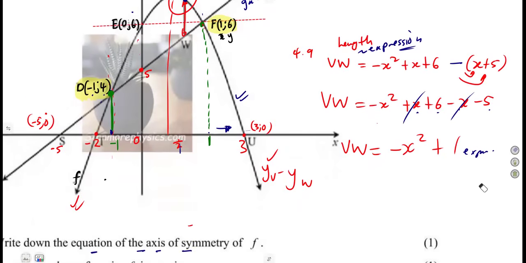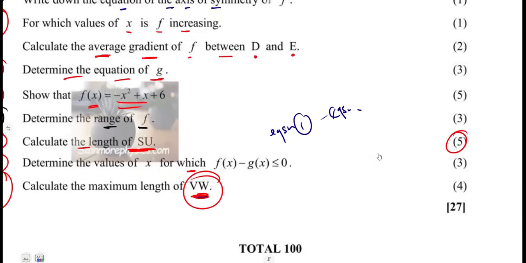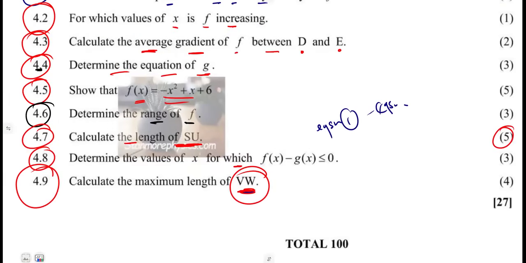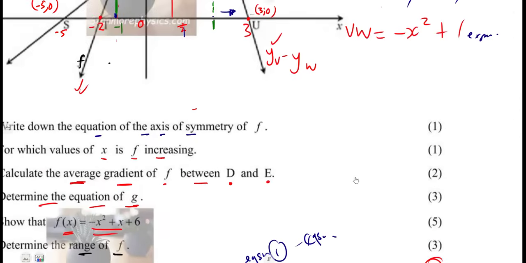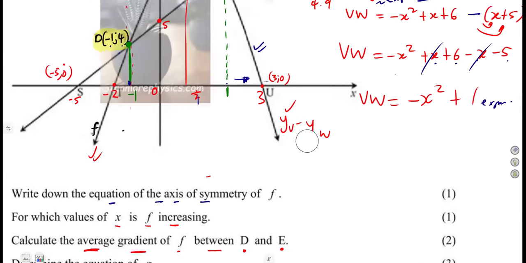So for us to have a maximum value on a quadratic, as long as it is a quadratic, guys, we can use minus b over 2a. For maximum values, x is equal to minus b over 2a. Do we have the value of b?